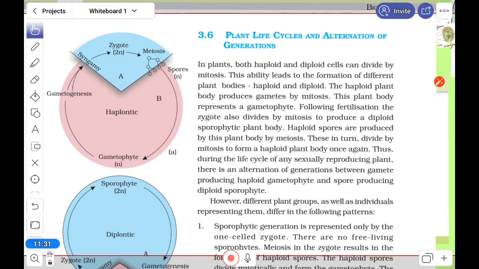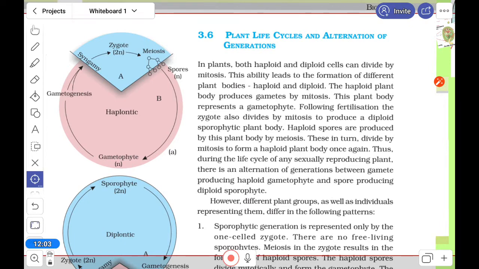Now, alternation of generation, you have to know a little bit about this. Alternation of generation means the alternation of the haploid generation and the diploid generation in their life cycle. We have seen that in the life cycle the haploid generation has n number of chromosomes and the diploid generation has 2n number of chromosomes, and they alternate. In some cases the main phase is diploid, in some cases the main phase is haploid.